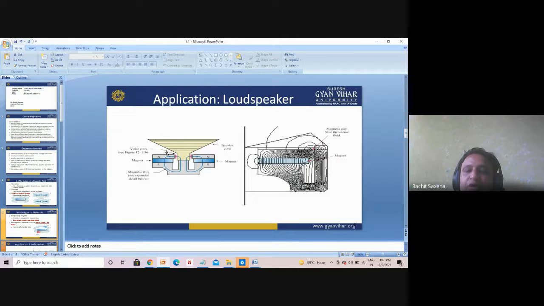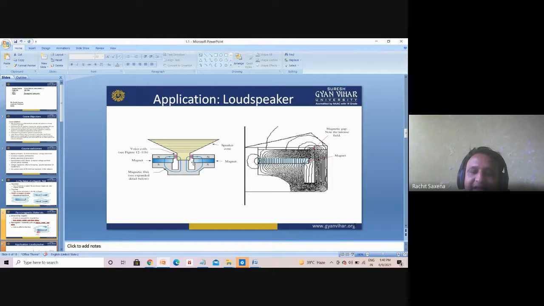Now, if I'm talking about applications, nowadays we are listening to so much music. We need a loudspeaker, we need earphones, speakers. In TV we have a speaker, in laptop we have a speaker, in mobile we have a speaker. In this speaker we have magnetic material, a magnetic part. See here, if I am talking about this figure, voice coils, speaker cone are there, and these are the magnets.